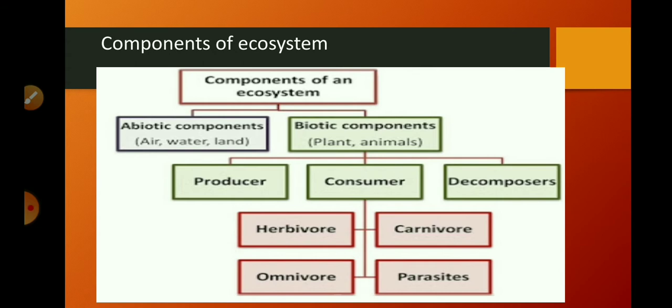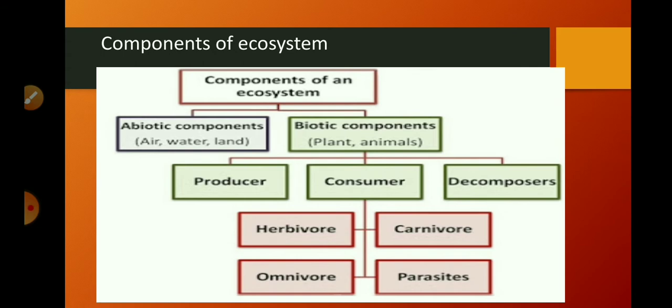Next is omnivores. These are the organisms which eat both plants and animals. Organisms like human beings are omnivores, because we eat plants and their products and also animals as our food.